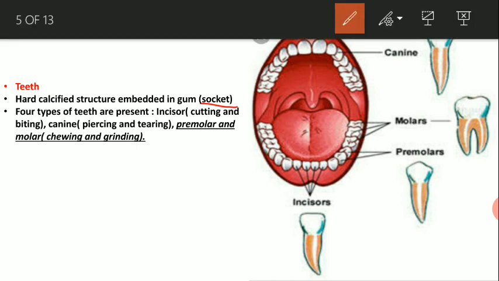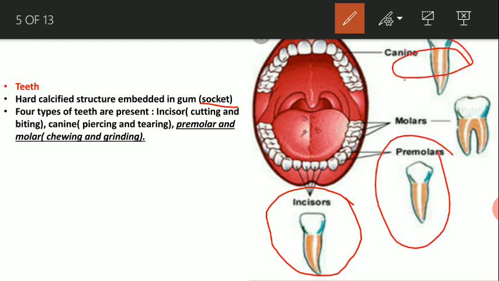Okay. Now there are 4 types of teeth. First one is the incisor. Next one is the canine. This is the canine. Third one premolar, and the next one molar. These 4 types of teeth are present in the buccal cavity.